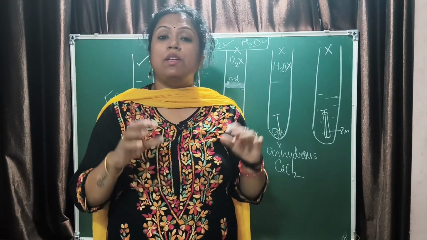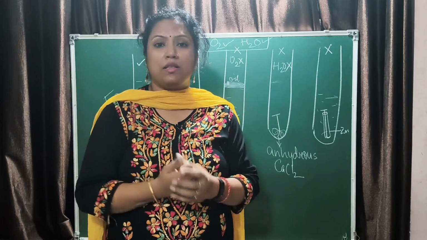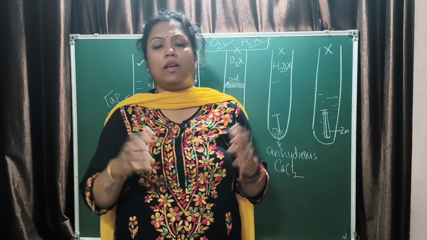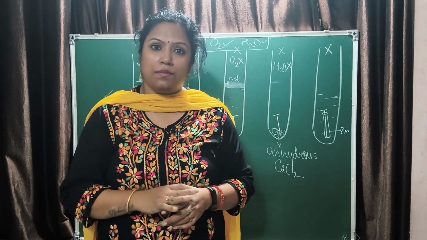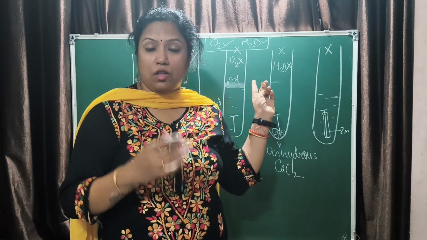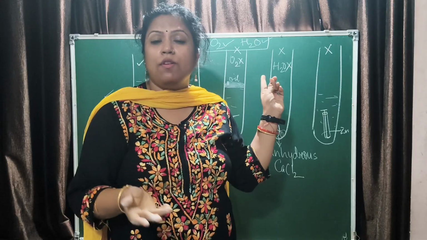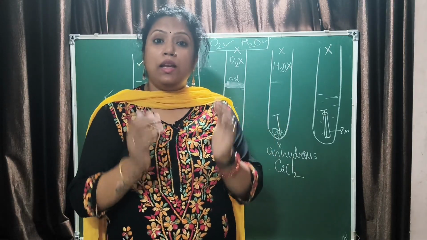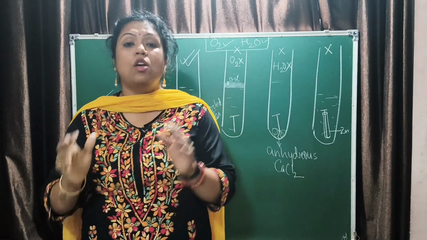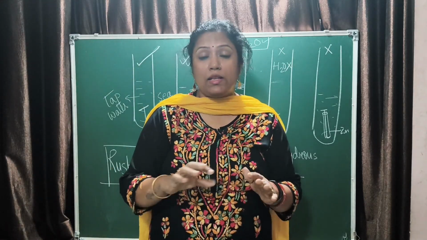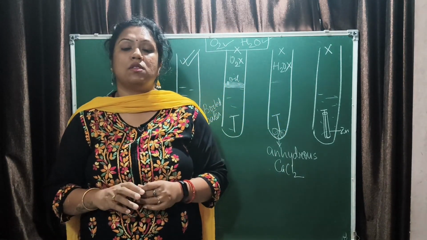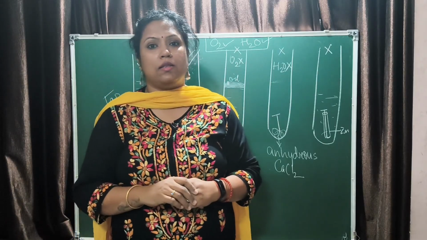That is the reason why we need to prevent rusting in many cases. Big ships have a base made up of iron and they move in the sea water. You know that sea water or salt water increases the process of rusting. So they need certain kind of protection so that they do not rust and last longer. That is why we need processes to prevent rusting.